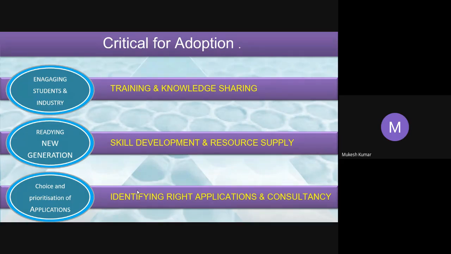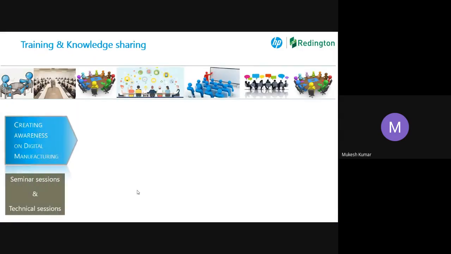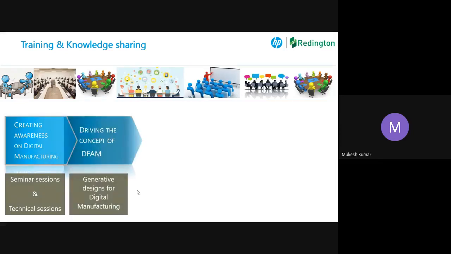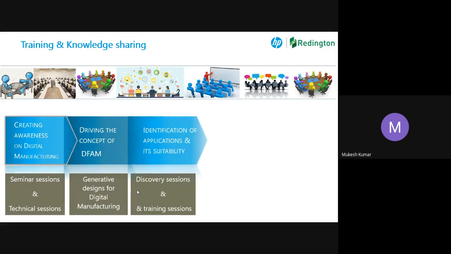So this is a very critical stage for adoption. Now, knowledge creation. Today we are sharing knowledge through seminars, technical sessions and so on, and we keep doing that. Then generative design for digital manufacturing, that is DFAM. People have to start thinking about DFAM. Today we have assemblies of parts. How can we convert them into a single generative design so that performance can increase? Then we have to identify applications and their scalability.